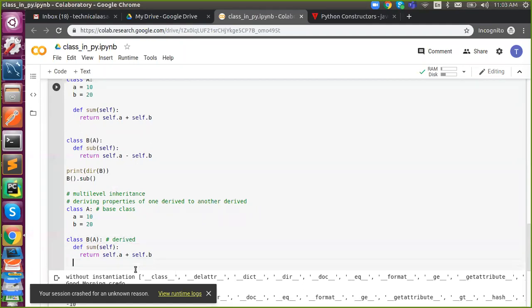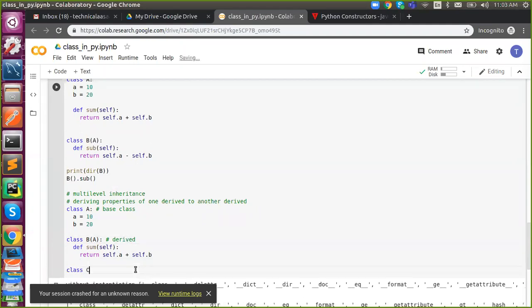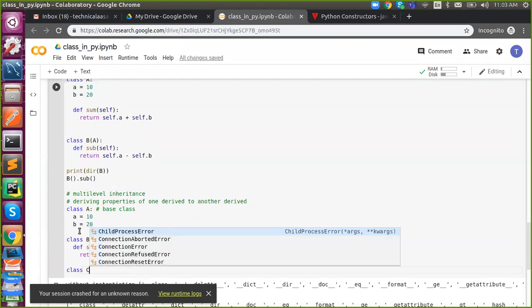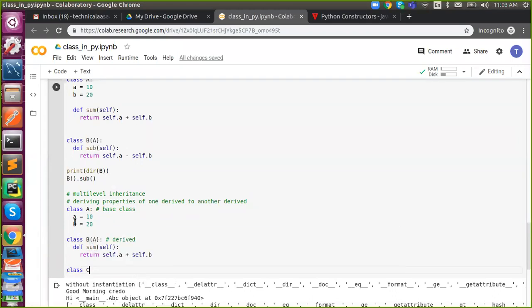Now I'm going to create one more derived class. I need A, B, and sum. What to do? Shall I inherit A, comma B? I need this class's property and this property, sum also. What to do?